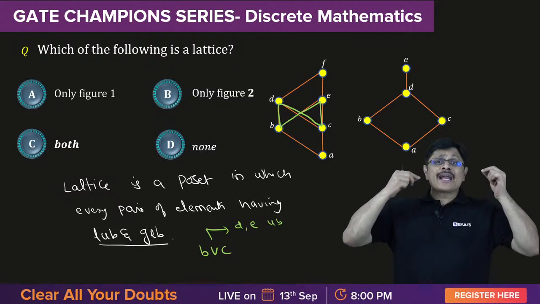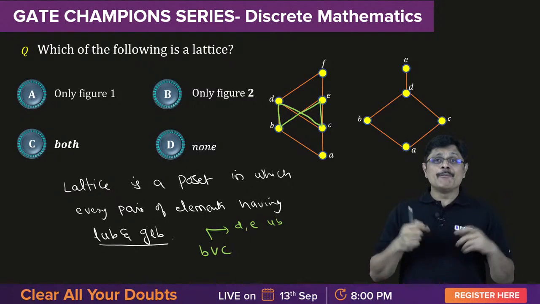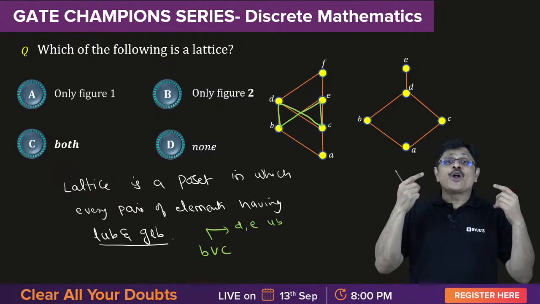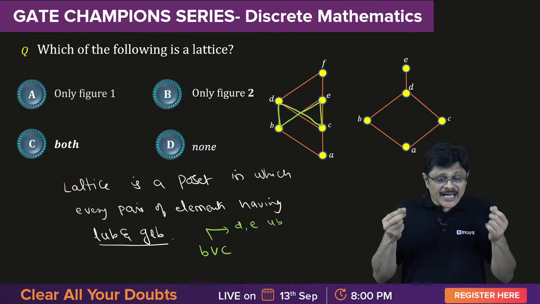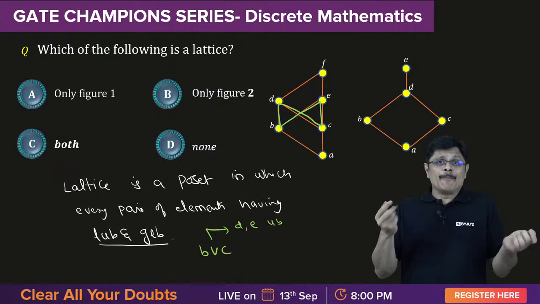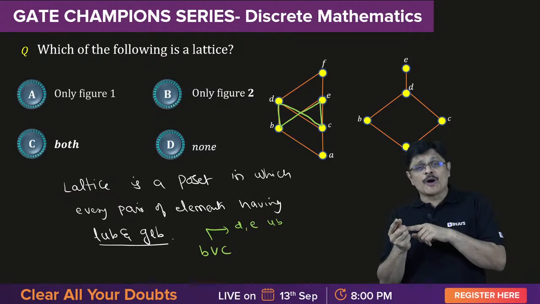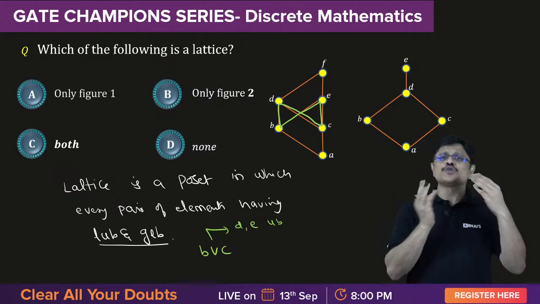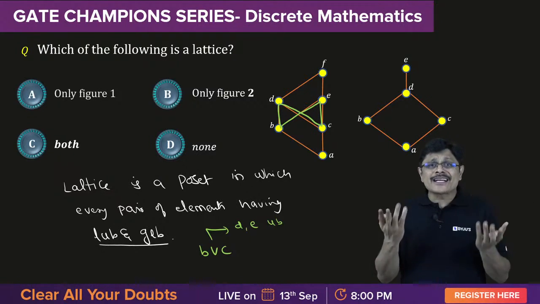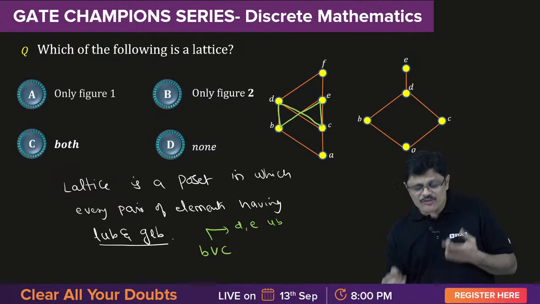Now D and E are both upper bounds, but I need the least upper bound. But D and E are not comparable. Comparable means either this should be smaller, related to this, or this should be related to this. They are not comparable at all. So how can you say which one is least?